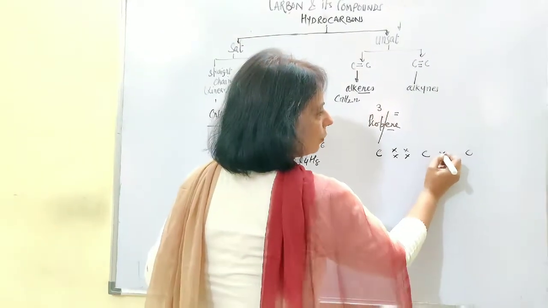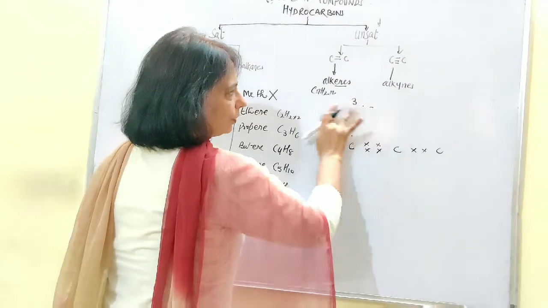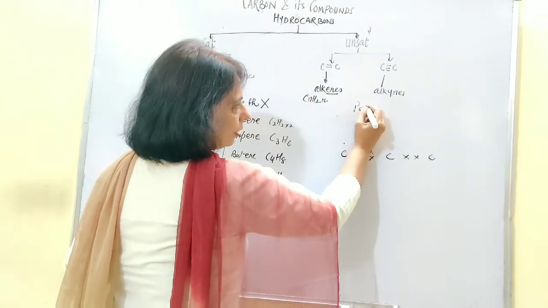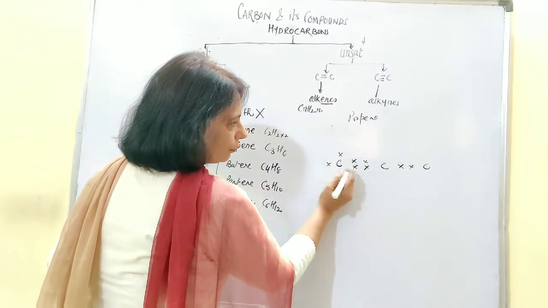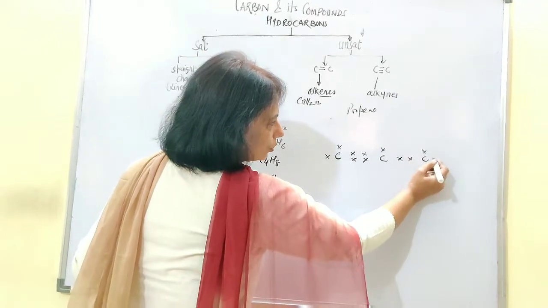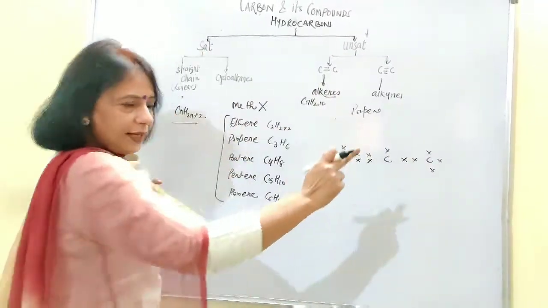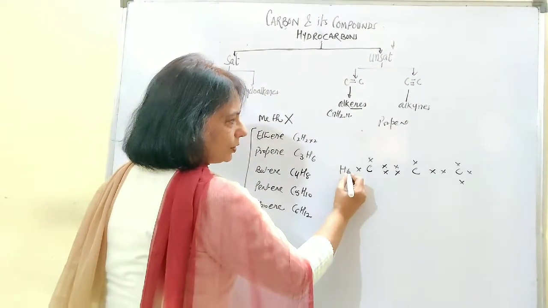Here you have to go for single bond. Now let's talk about the tetravalency of all these carbon atoms. Here 1, 2, 3 and 4. There 1, 2, 3 and 4. 1, 2, 3 and 4. So these are the reactive sites, or the free electrons are present, and then you will put the hydrogen around.